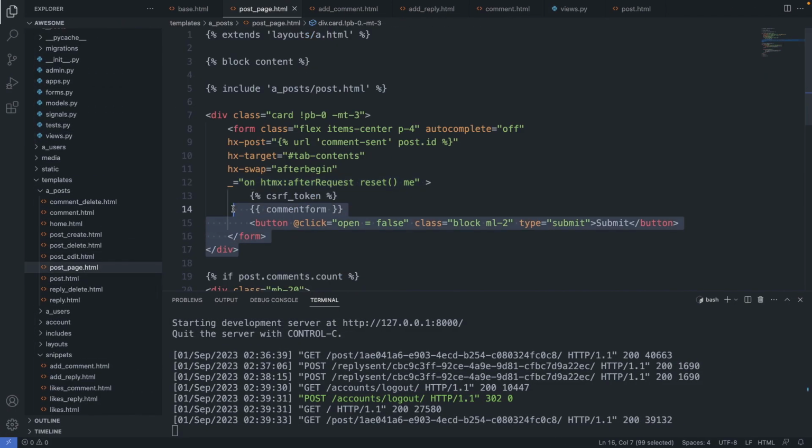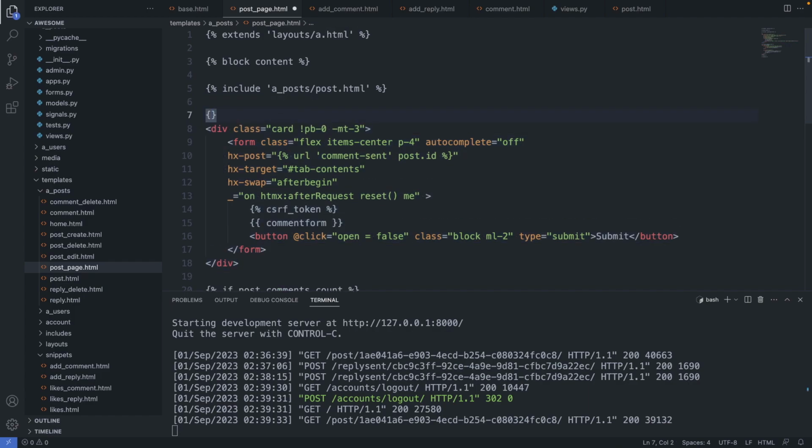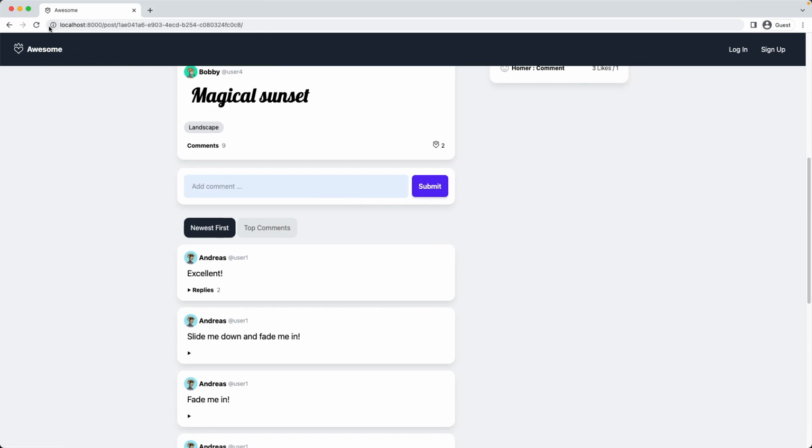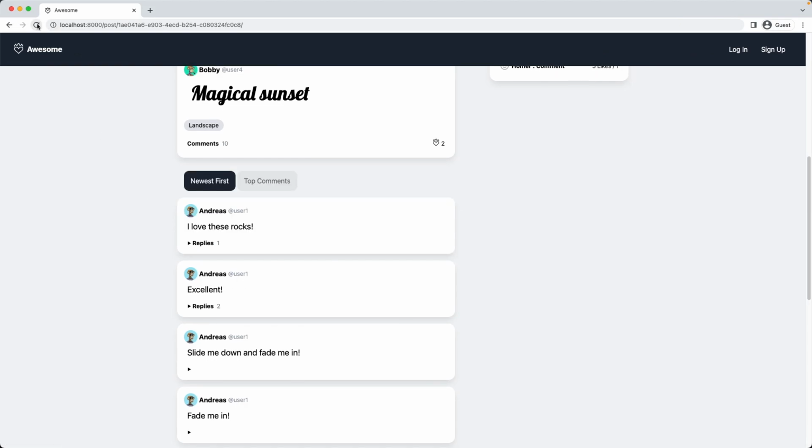Yeah, and this form here, I would like to show only if the user is logged in. So we can add here a condition in curly brackets, %, if user.is_authenticated. If the user is authenticated, show this form. And we close it with endif. Save and let's see. I refresh the page and the input field is gone.